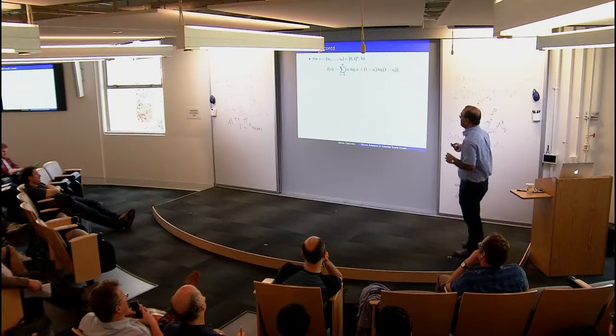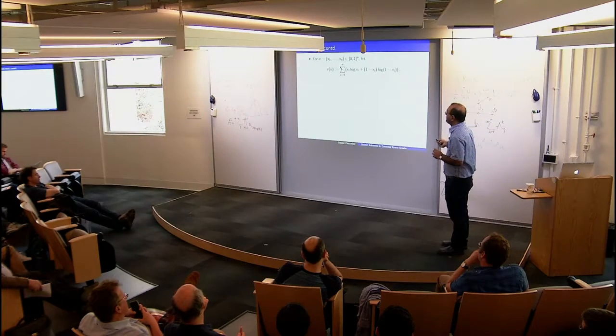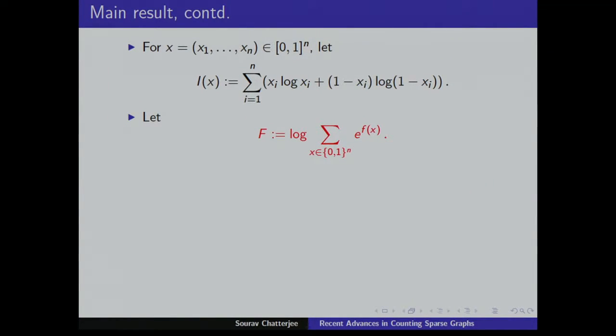So let I(x) be this entropy, and let F be the log of the partition function, the log of the summation of e to the f(x). I'll try to give you a formula for this, and this can give you formulas for probabilities. Suppose you're trying to compute the probability of some event under Bernoulli measure, so you write it as e to the f(x). Then f(x) will have one component which is the log of the probability of a configuration, and the other component is minus infinity if you're outside the event and 0 if you're inside the event.